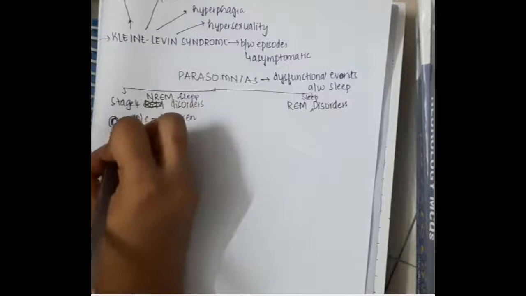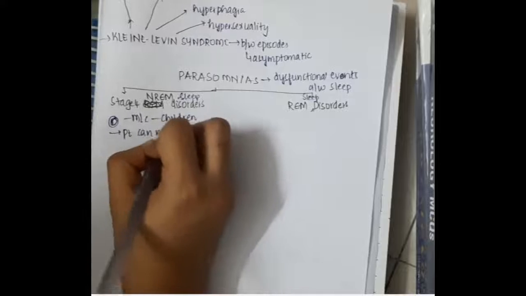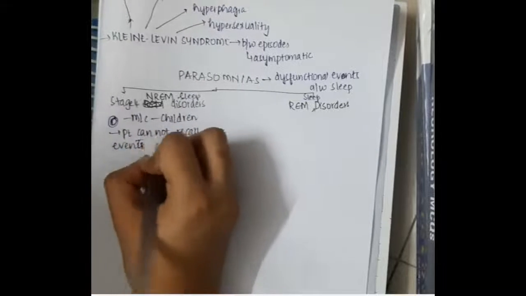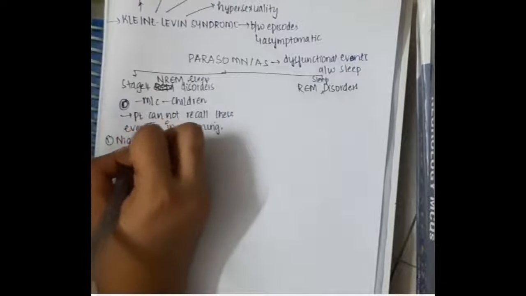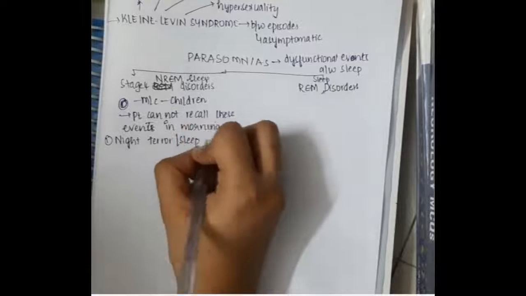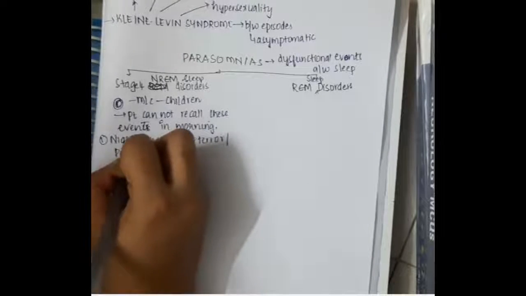These stage 4 NREM sleep disorders are more common in children, and the patient cannot recall these events in the morning. These include: one, night terror or sleep terror or pavor nocturnus.